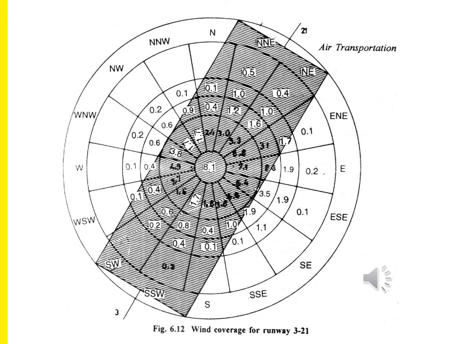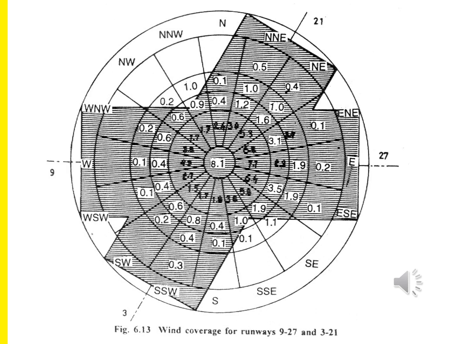So this is the diagram for the wind coverage for runway 3-21. Then you can see the wind coverage for the runway 9-27 and 3-21. So there will be two possible runway systems, so runway 1 and runway 2. Two runways we put. So this is the wind coverage for the runway 9-27 and 3-21.